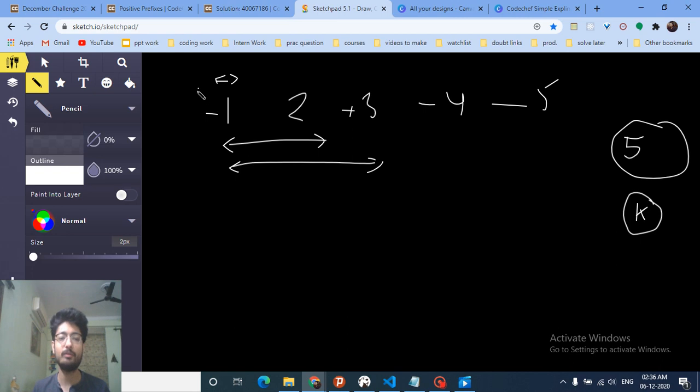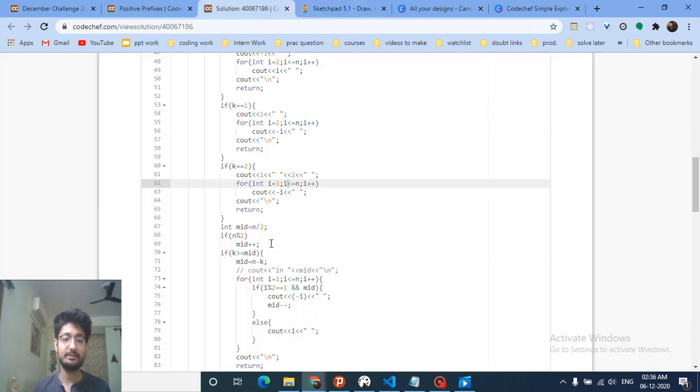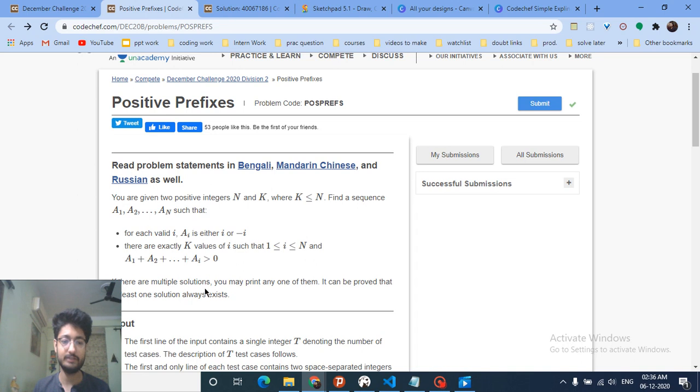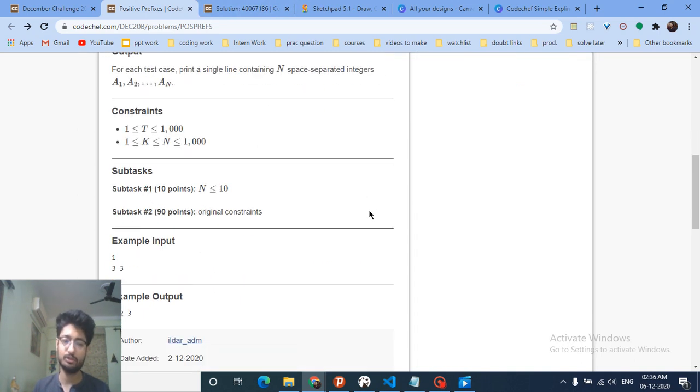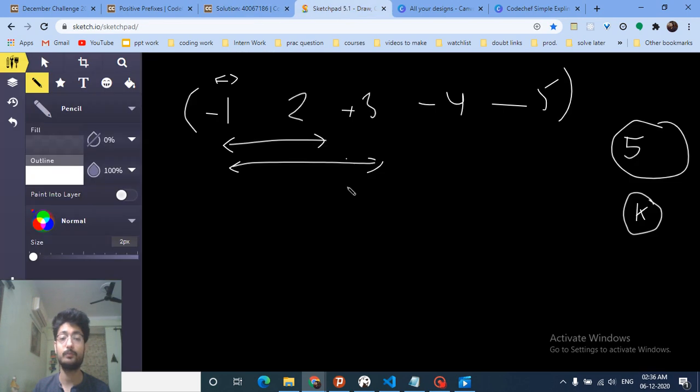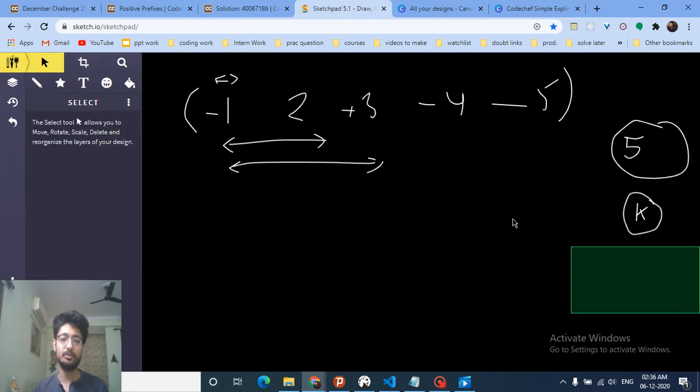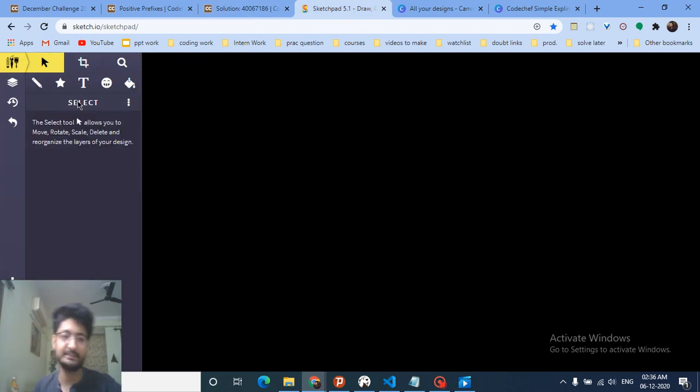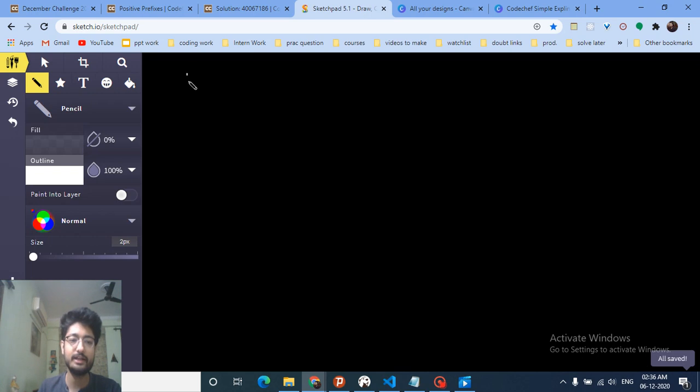You have to form a sequence such that there are exactly k prefix sums which are greater than 0, and that's the whole problem. Now, if there are multiple answers, you can output any of them, and there is also one answer which always exists. So in such type of problem, always try to draw test cases so that you can get the idea. So I'll draw it for 5.